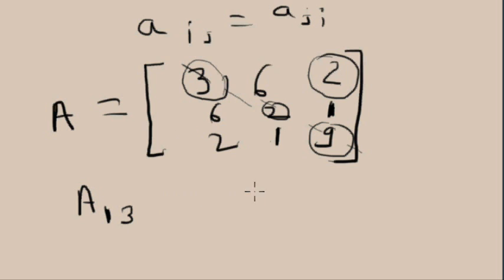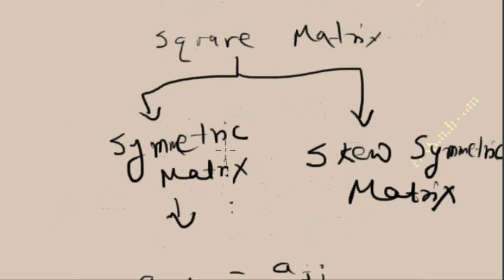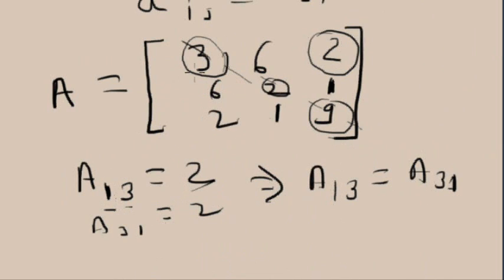So it is equal to 2. The opposite of this is A31. What is the value of this? Third row and first column, 2. So what you see here is A13 is equal to A31. This rule is applicable for all the elements. So this is called a symmetric matrix. A symmetric matrix can only be made from a square matrix. So this is the example of a symmetric matrix.